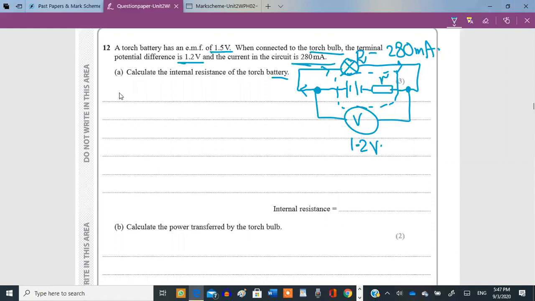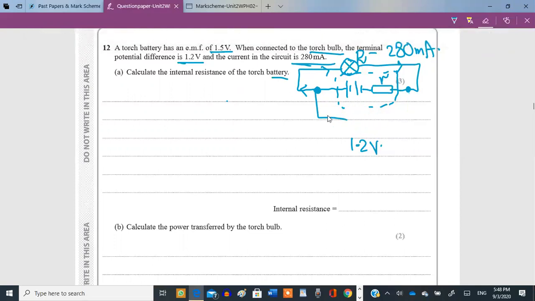Now, how can the terminal potential difference be calculated? Very simple. Terminal potential difference is always the difference of the EMF and the potential drop across the internal resistance. Or let me talk about it this way. The current is 280 milliamperes, and the total EMF of the battery is 1.5 volts.